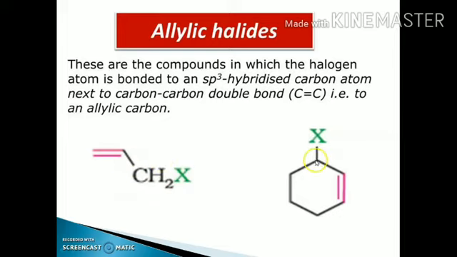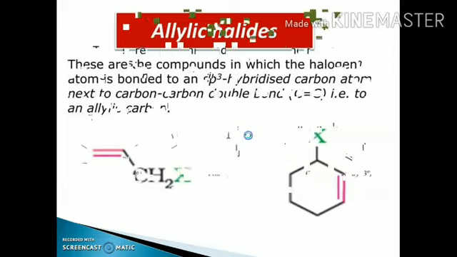Similarly, this is the alpha carbon atom. As the halogen group is attached to this carbon atom, this carbon has the number of sigma bonds: 1 sigma bond, 2 sigma bond, 3 sigma bond, and the fourth one with the hydrogen. So again, its hybridization is the sp3 hybridization.